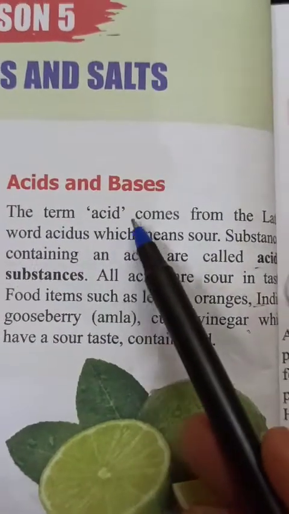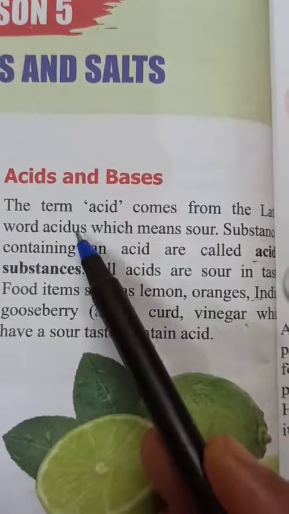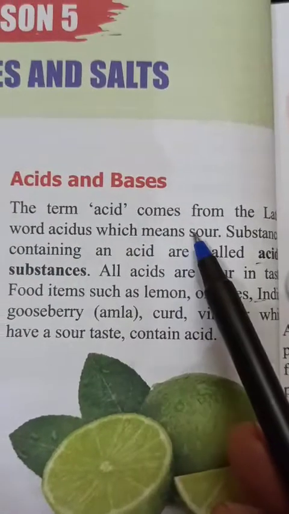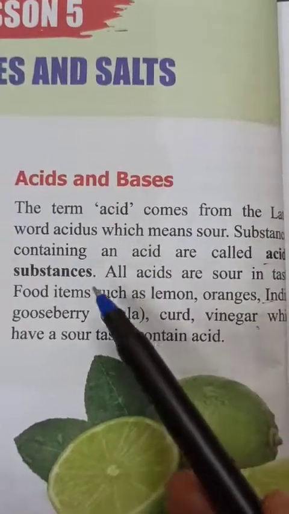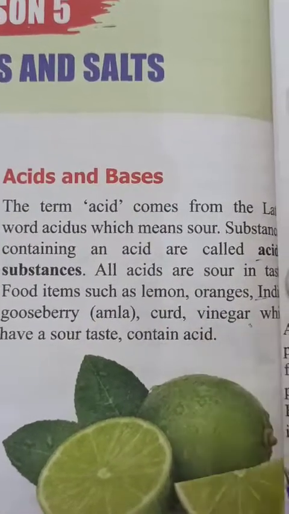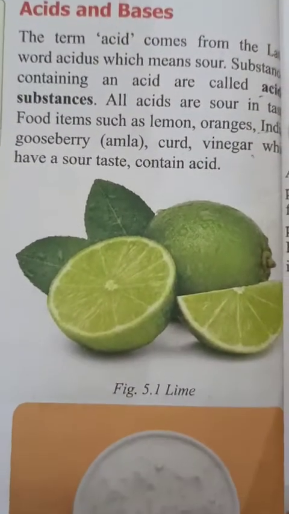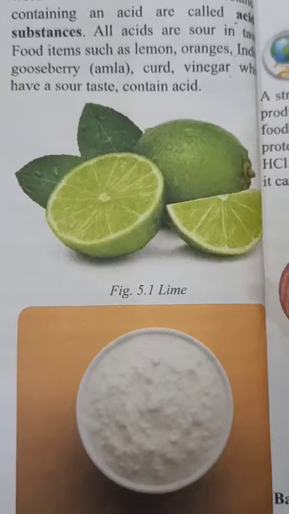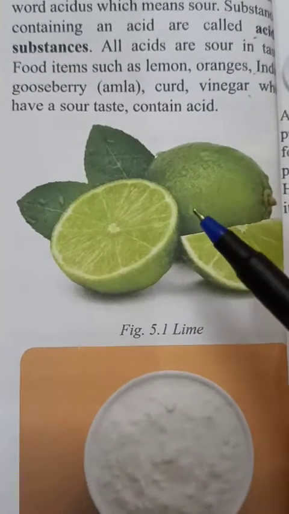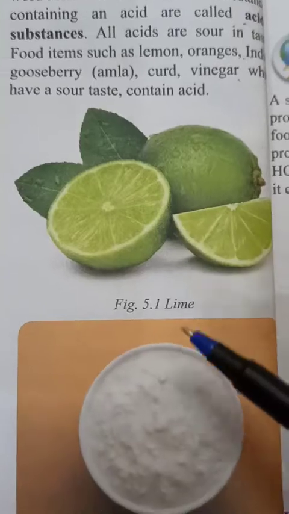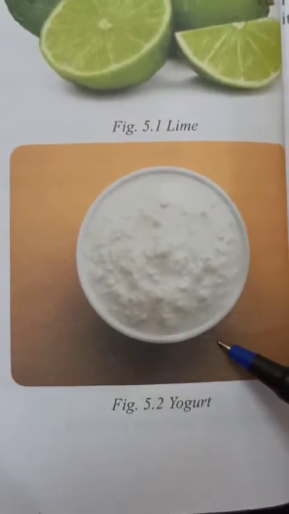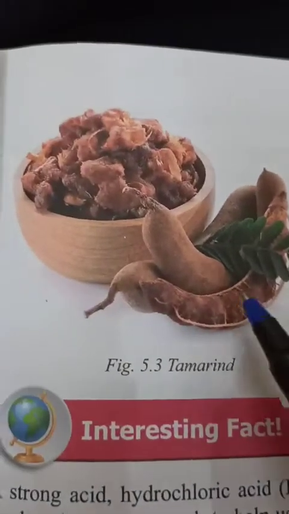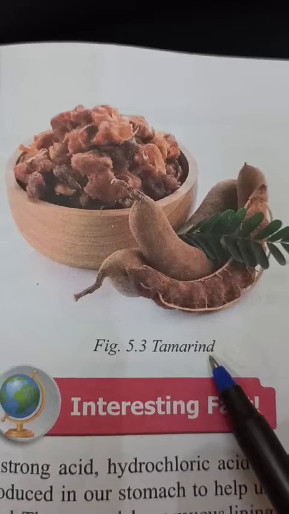So the word acid comes from the word acidus, which is a Latin word meaning sour. I have given you many examples when I explained this chapter. Here they have given lime, which means lemon, and this is yogurt. You can take curd as an example also. On the next page they have given tamarind.